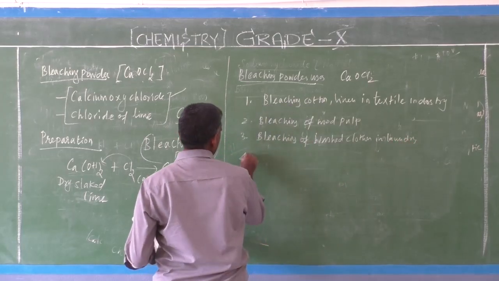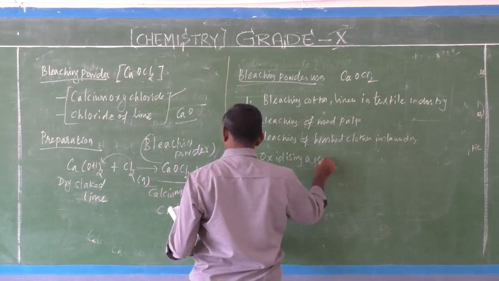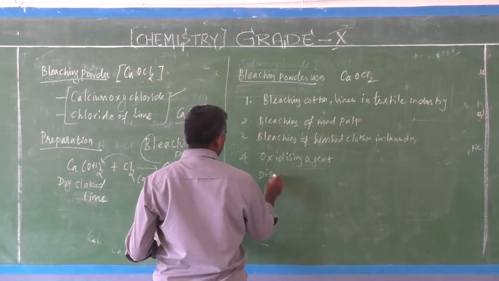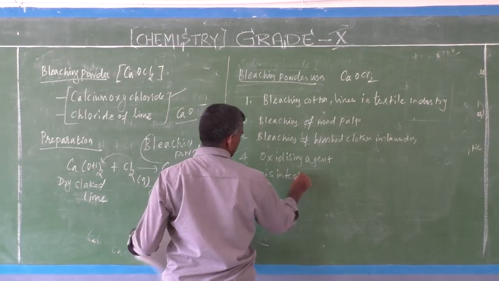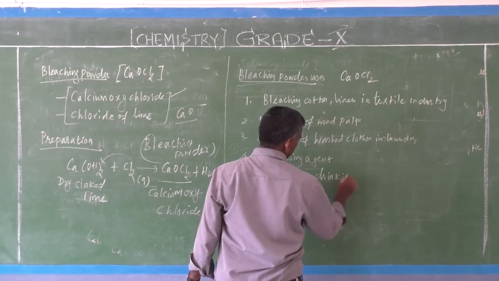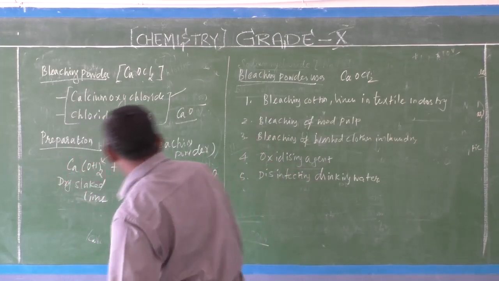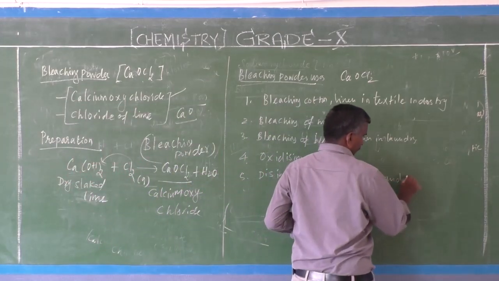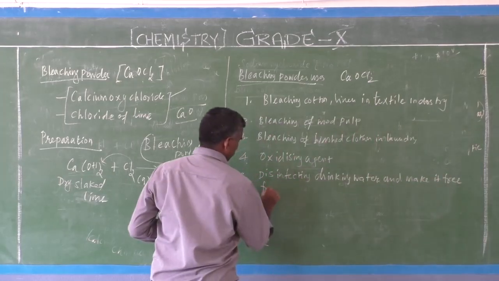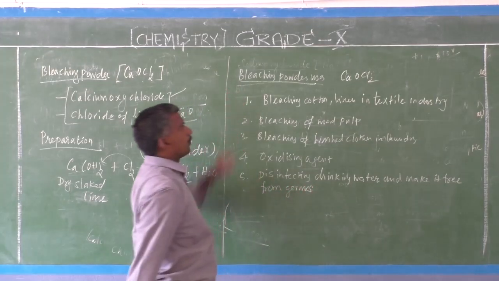Fourth, it is an oxidizing agent. Fifth, disinfecting drinking water. Okay, those are the uses of bleaching powder.